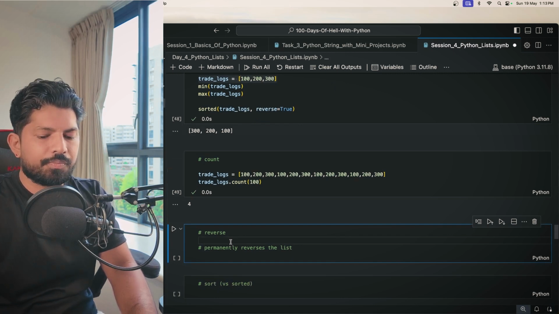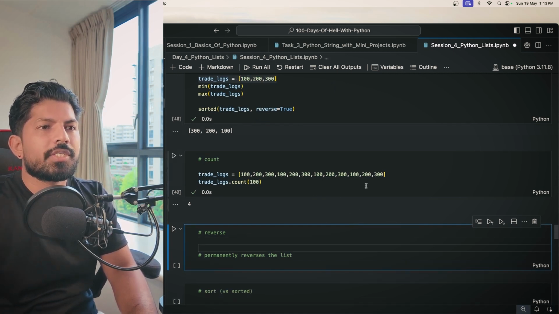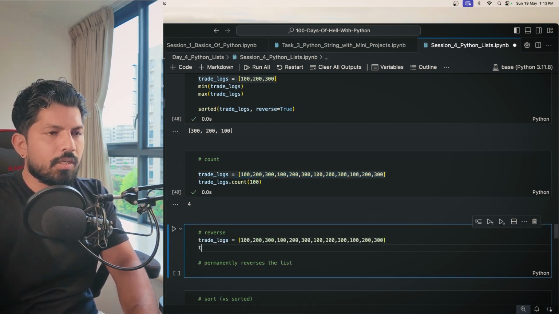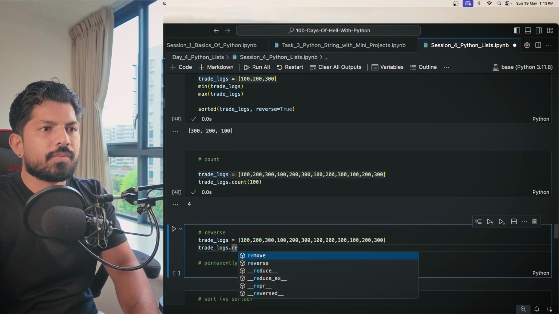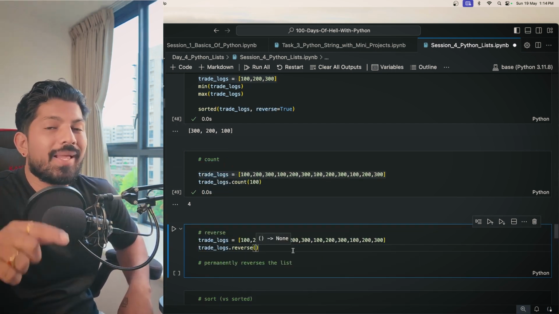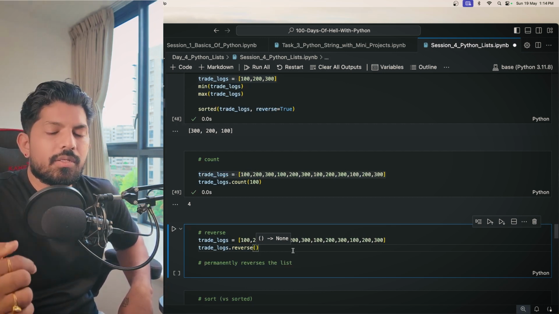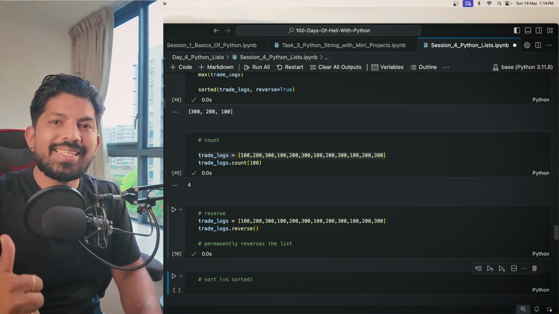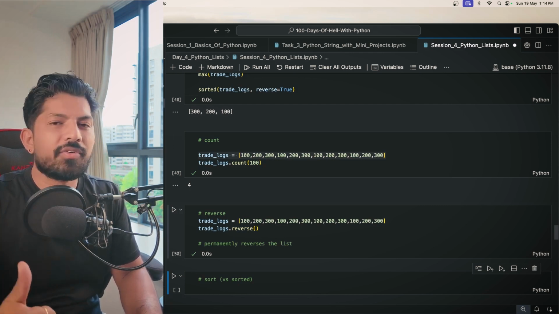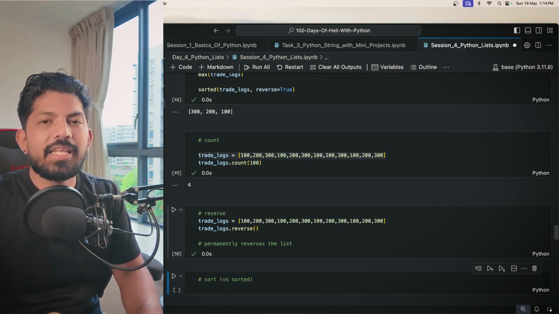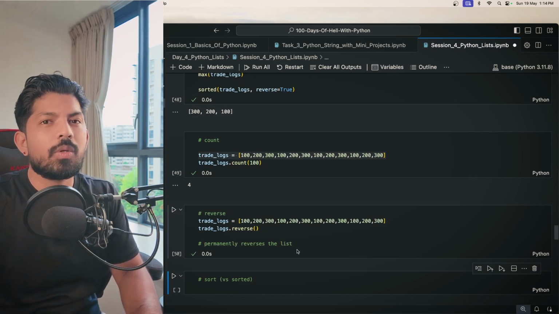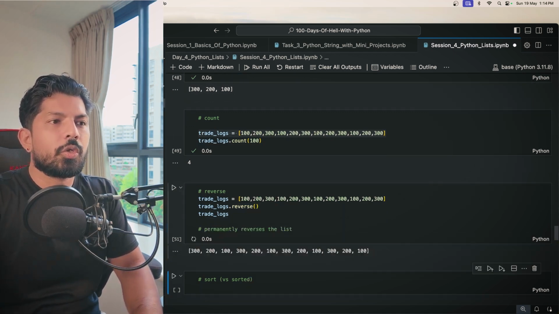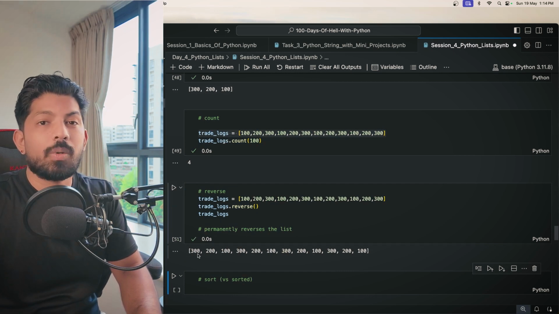Then we have the reverse. So reverse is also very interesting. You can just apply the reverse function here, trade_logs.reverse. When you apply the reverse function, you have to be very careful because it permanently reverses the values. When you hit shift enter, it doesn't give any output. In Python, there is a thumb rule that if you don't get any output after applying a function, that means that thing has been applied permanently. So you have to be very careful before applying this reverse function. Now when you check the trade logs, you can see that it has been reversed, and that too permanently, correct?